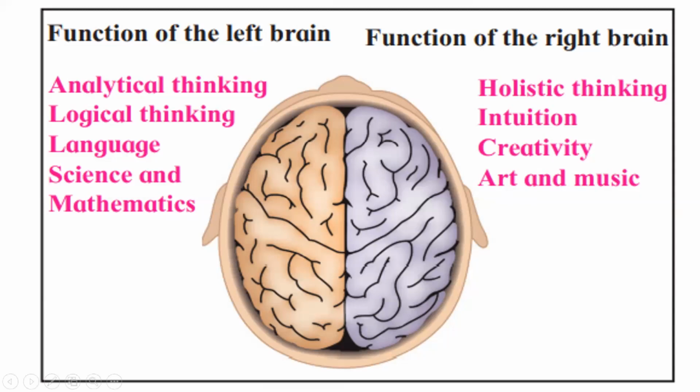And what is analytical thinking? Analytical thinking means you analyze. Let's say you are going to buy anything, so you always think what is my profit in this, what will be good for me, what will be bad for me. Being more calculative is called analytical thinking, analyzing everything, plus and minus points. It is not that if you're right-handed, you will have no interest in art and music at all. It's not so.